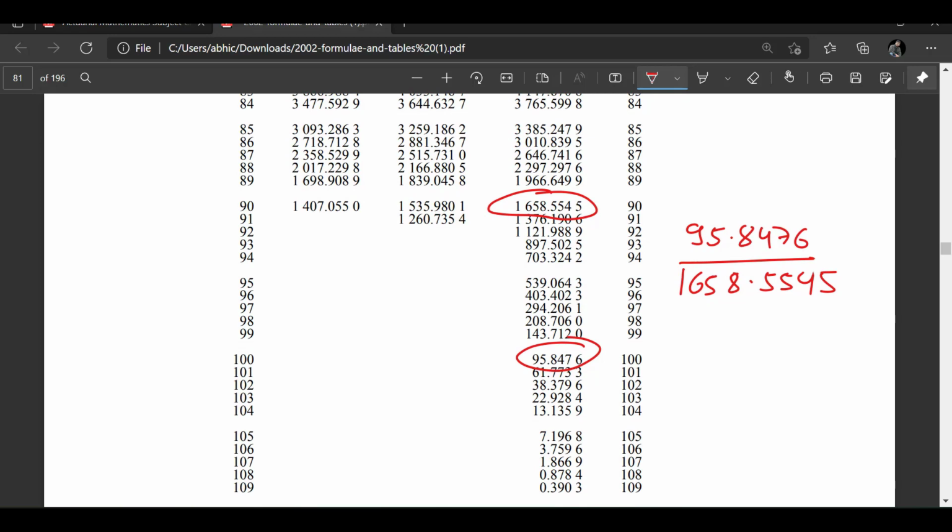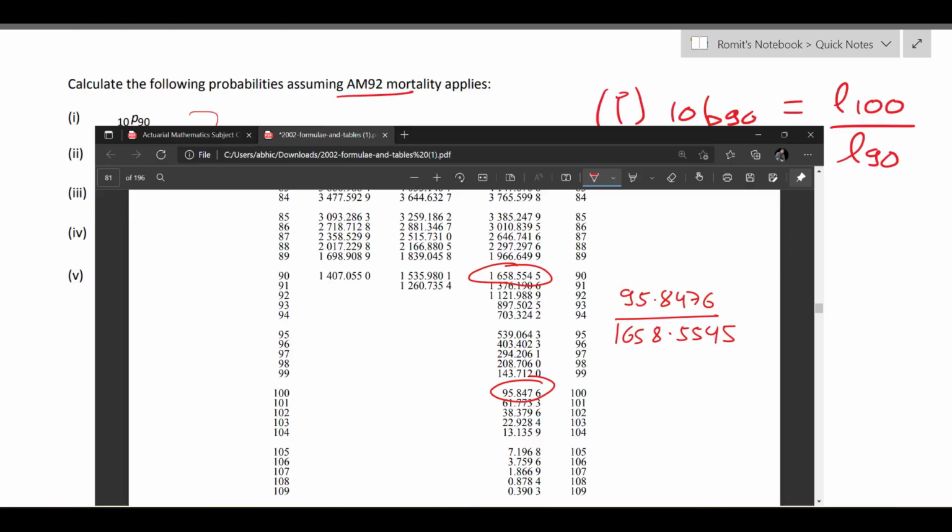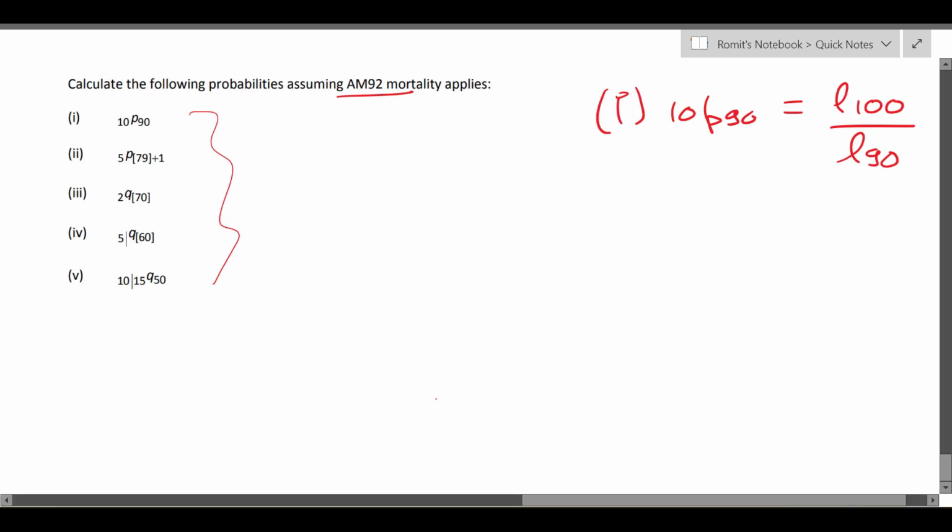Let's move on to the next one, which is 5p79 plus 1. What is the current age of this life? It's 80. We want the probability that it survives for 5 years, right? And the selection was done at the age 79.